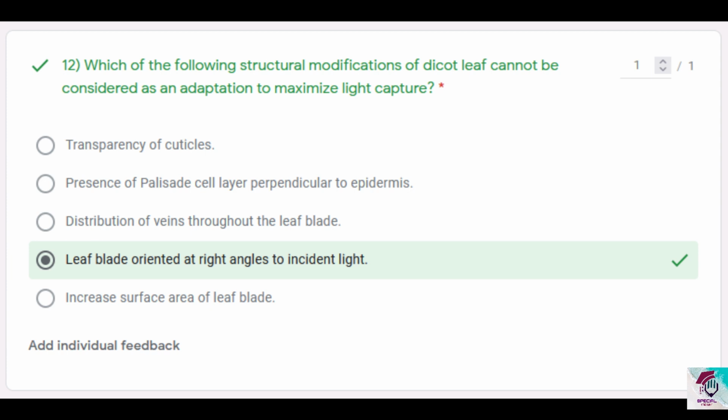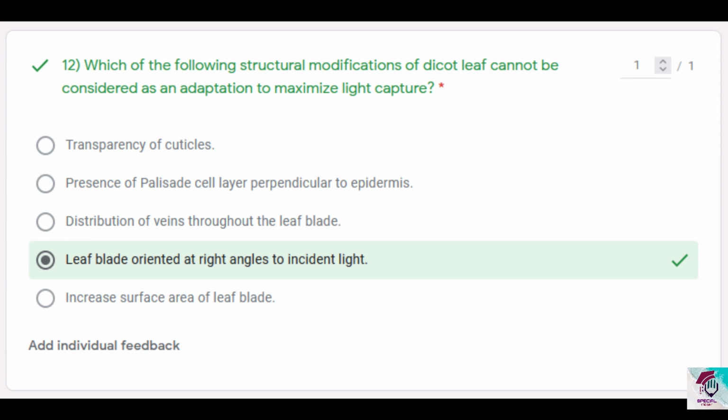Now why option 4 is the incorrect answer as cannot be considered is because, read the question again. I said, which are the following structural modifications of the dicot leaf? Structural modifications of the dicot leaf. If you check options 1, 2, 3 and 5, they are all modifications of the dicot leaf. But if you check option 4, leaf blade oriented at right angles to incident light, this is not a structural modification of the dicot leaf.